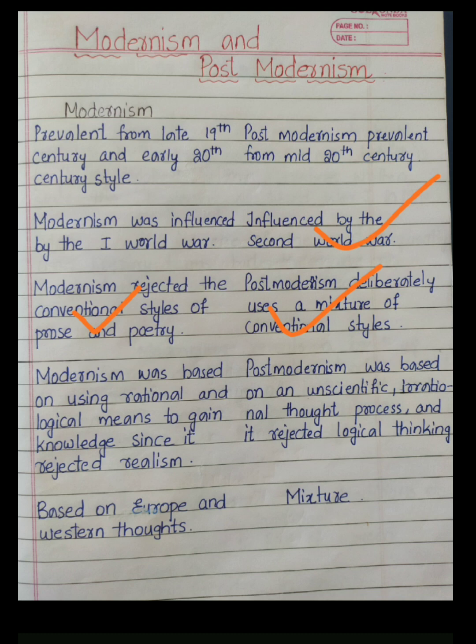Okay, so moving to the last point of these differences, based on Europe and Western thought. So in modernism, in every aspect of life, people got modernized, not just in literature, but in every aspect of life, people got modernized by getting influence of Europeans only. So modernism was based on Europe and Western thoughts. When it comes to postmodernism, it has taken few concepts from modernism, few from conventional. So it is just a blend of everything, we can say.